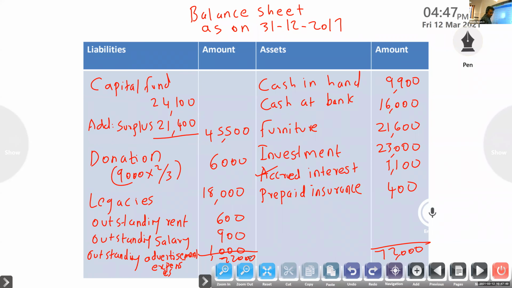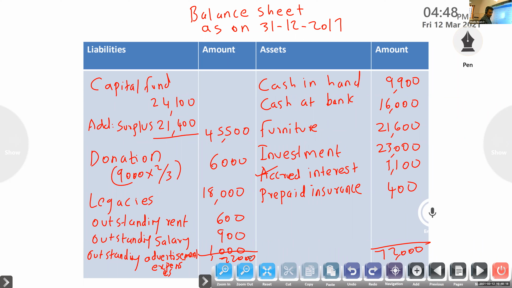Receipt side, opening cash in hand. Then subscription: current year 70,000 we received, last year 2,000 we received, next year 3,000 we received. Then sale of books, original value and the sold value. Then rent from use of hall, then sale of newspaper, profit from entertainment.